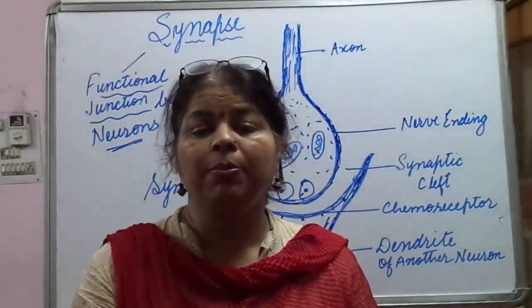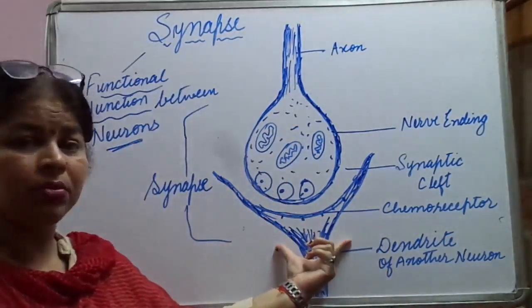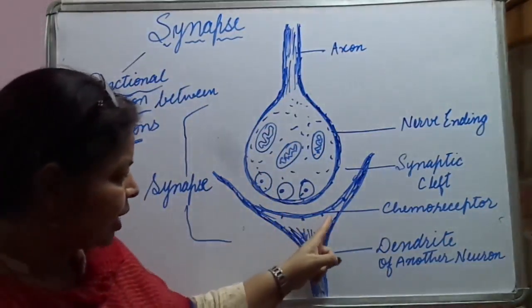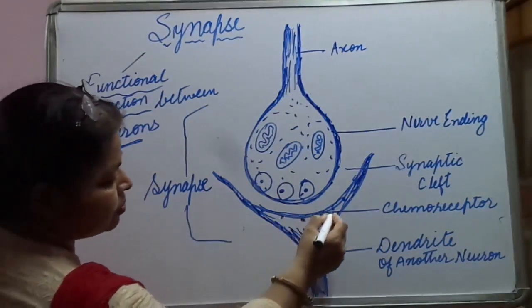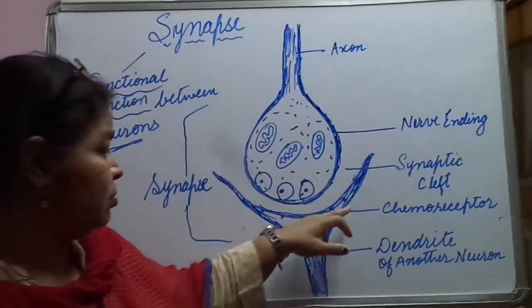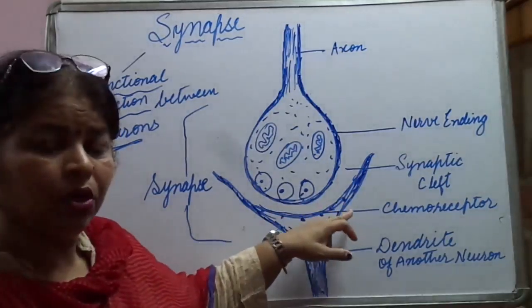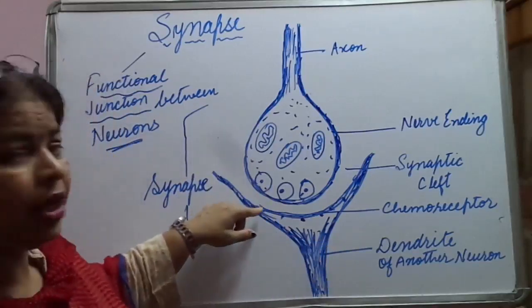The dendrite terminal has some active sites, as you can see in these dot-like structures that I am showing, on the dendrite of the other neuron.